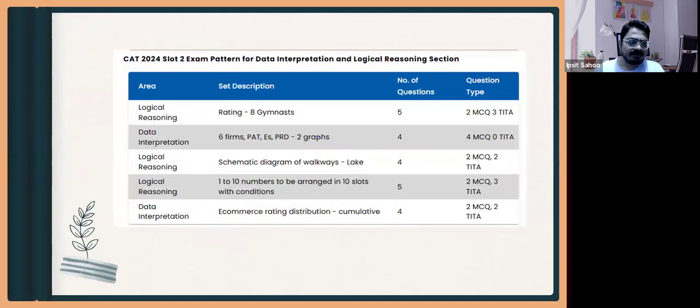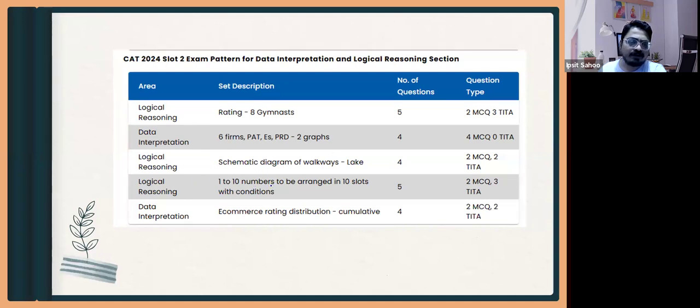And if you see CAT 2024 slot 2, there was a different ratings question. Then there was an LR question, and a DI question with 6 forms and 2 different graphs given. The next was an LR schematic diagram question on waterways and a lake.